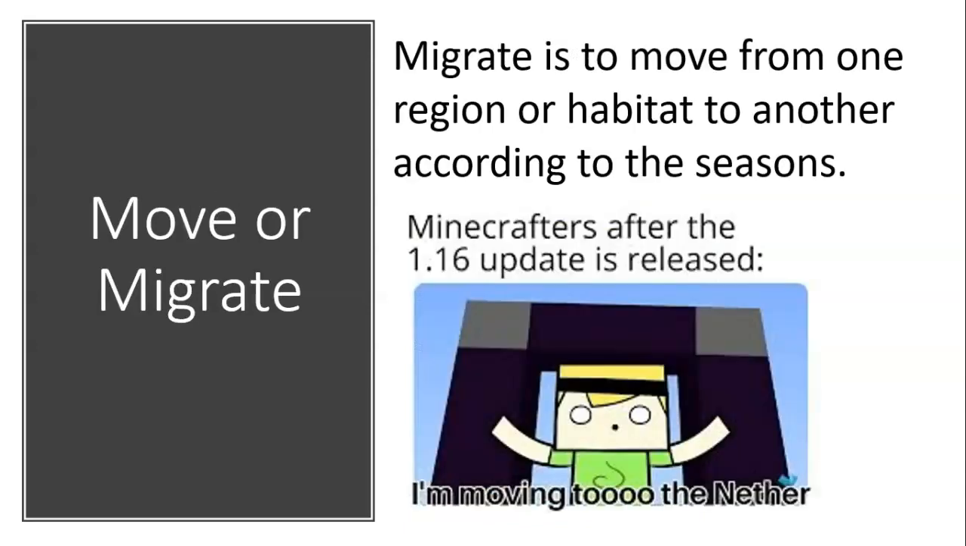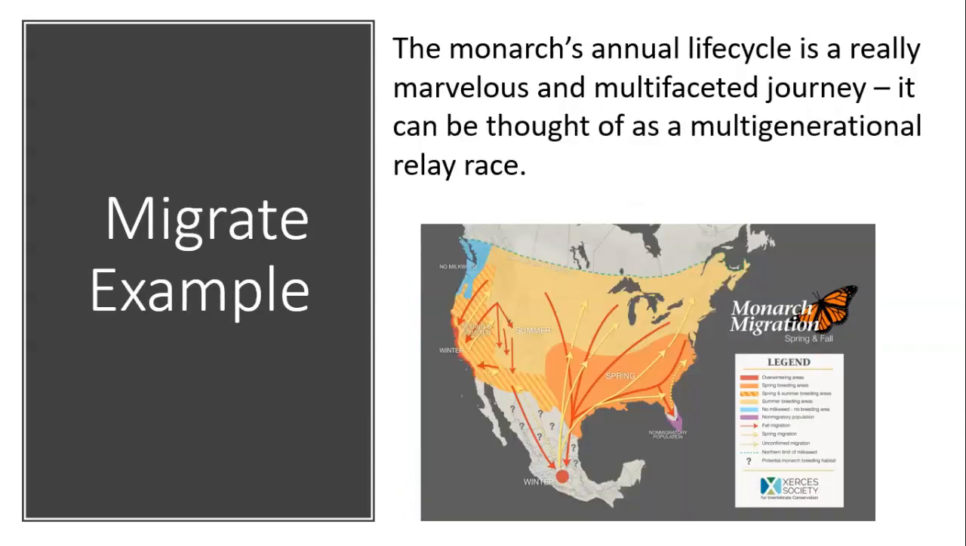Move or migrate. Migrate is to move from one region or habitat to another according to the seasons, and loss of habitat would be another reason for migration. For a migration example, I picked the monarchs. The monarch's annual life cycle is a really marvelous and multifaceted journey.